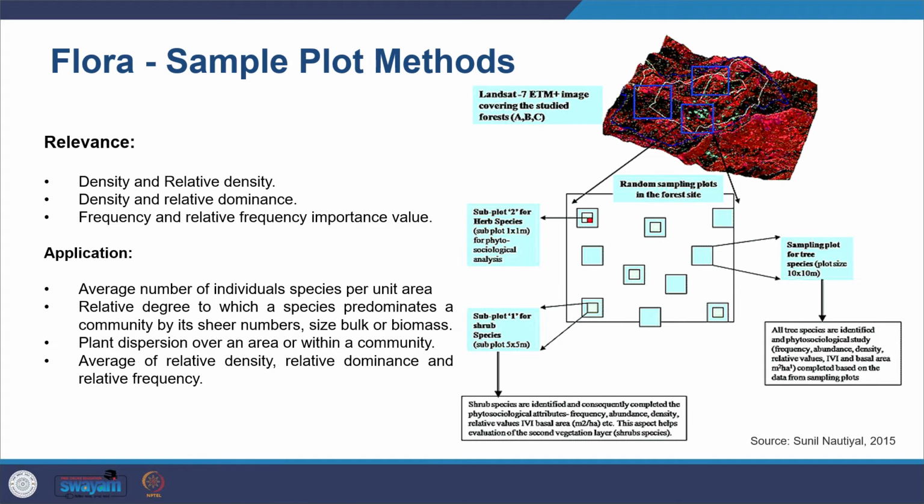You can see in the image. It serves a lot of purpose, like you can identify average number of individual species, you can look at relative degree to which species predominates a community, then plant dispersion over an area. You can also look at average of relative density, relative dominance, and relative frequency.